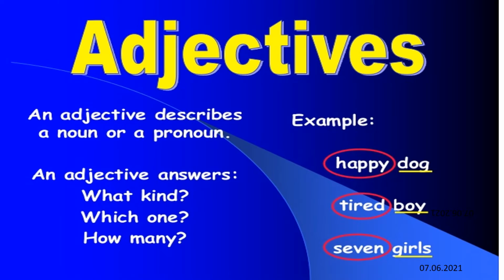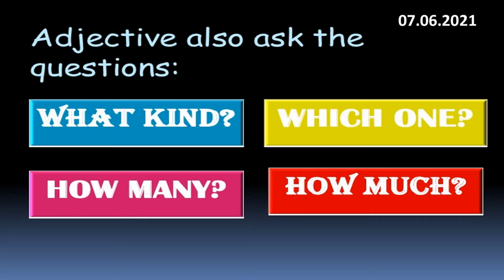An adjective describes a noun or pronoun. An adjective answers the questions what kind of noun, which one, how many. For example, happy dog, tired boy, 7 girls, like this. So an adjective also answers the questions what kind, which one, how many, how much.